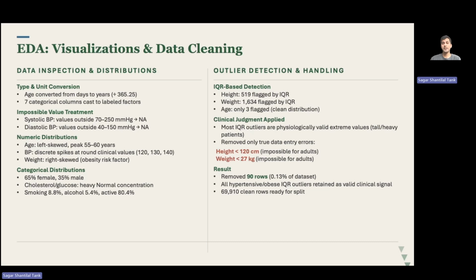Then I treated impossible values. I looked at the numerical and categorical distribution. I also looked at the outliers using box plots, and I had to apply clinical judgment there, as most of the outliers would catch the cardiovascular disease patients. So I only removed the impossible values from my own judgment. I removed overall 90 rows.